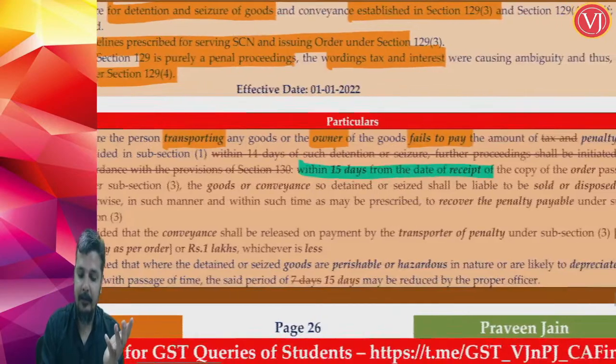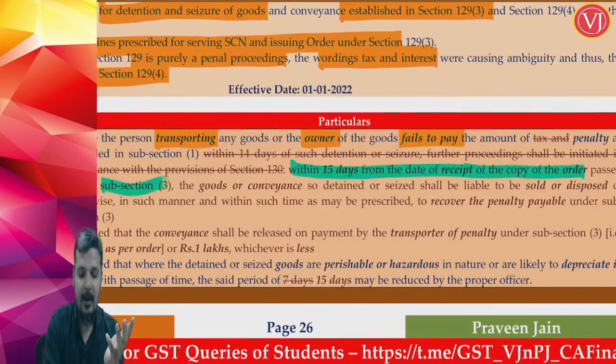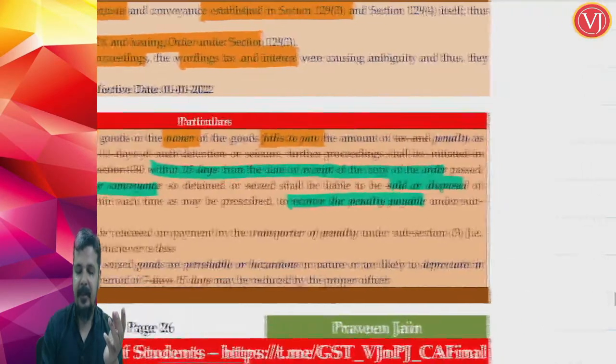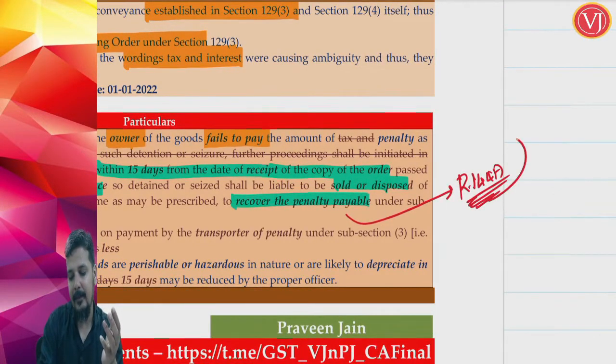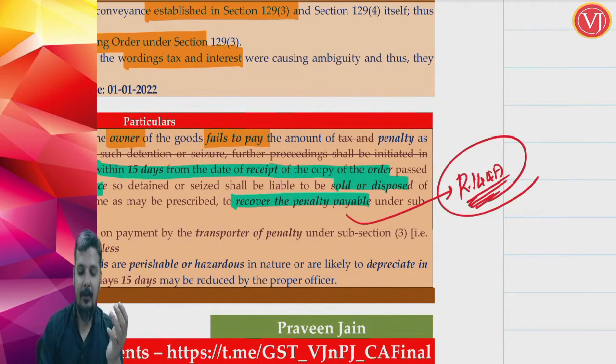If he is failing to make the payment within 15 days from the date of receipt of order under section 129 subsection 3, then the proper officer shall proceed to sell the goods and the conveyance. Sale or disposal will happen and recovery will happen in the manner prescribed. So recovery proceedings then will start as per rule 144A.